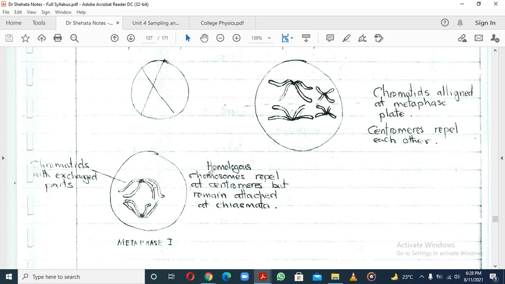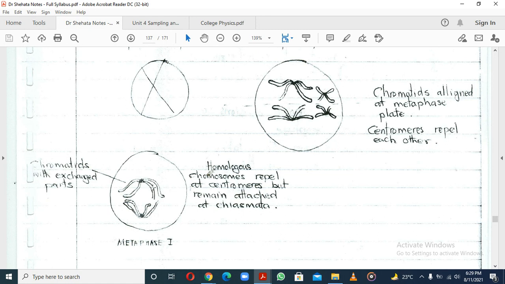But even though the middle parts are repelling due to the centromere, you see that the end parts are remaining attached at the chiasma.